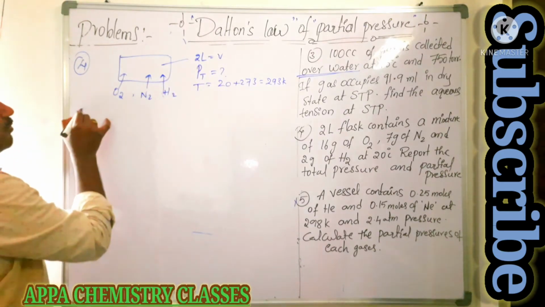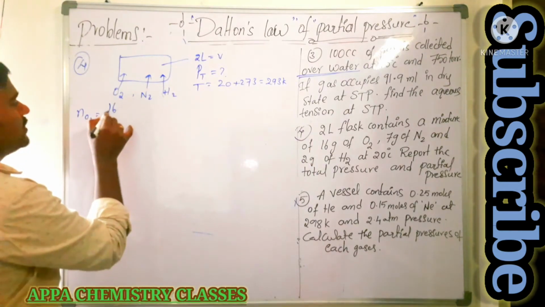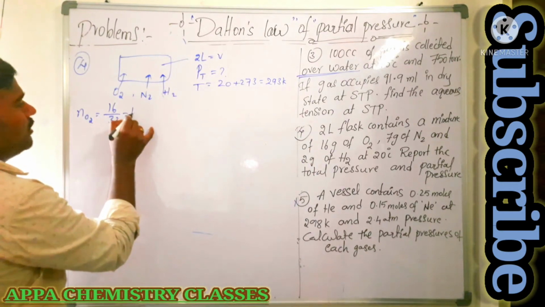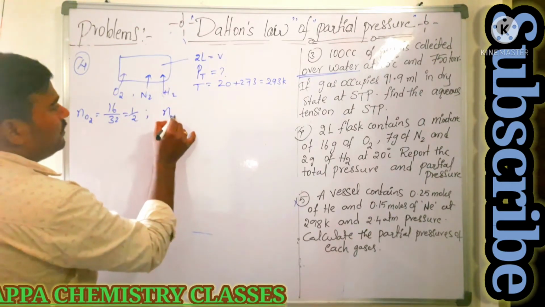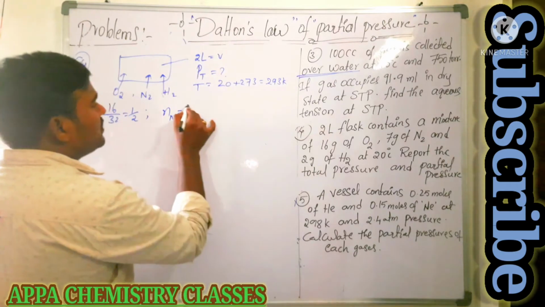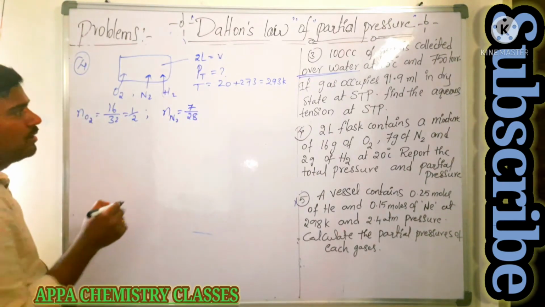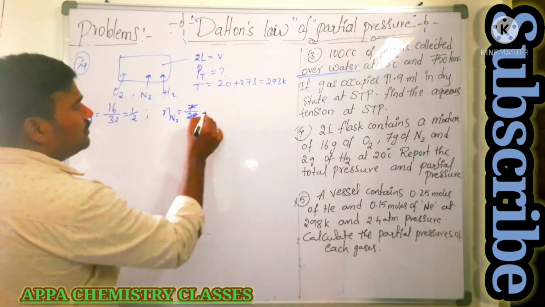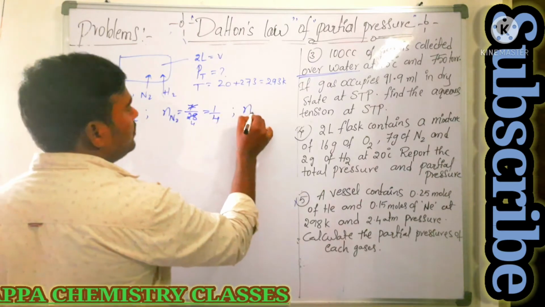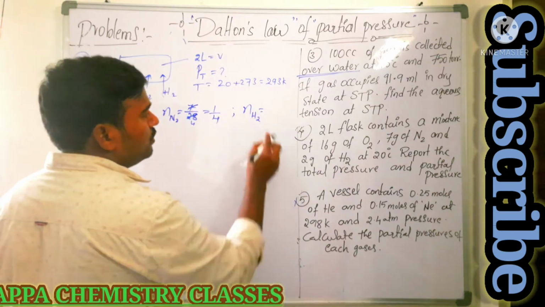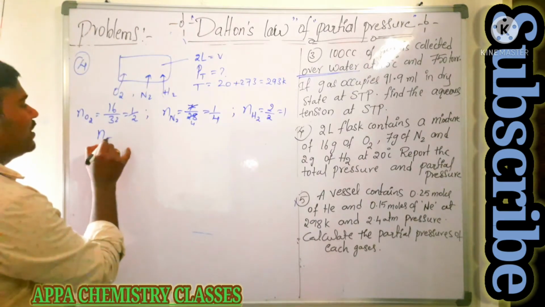So what is the number of moles of oxygen we have? Weight is 16, so that is 16 by 32, which is nothing but 1 by 2. Number of moles of nitrogen will be 7 grams, that is 7 by 28, 7 fours are 28, 1 by 4 it is. The number of moles of hydrogen will be 2 grams, 2 by 2, that is 1 mole.